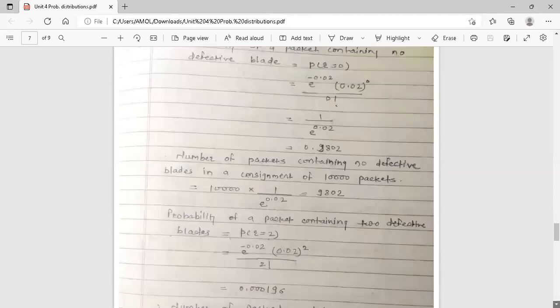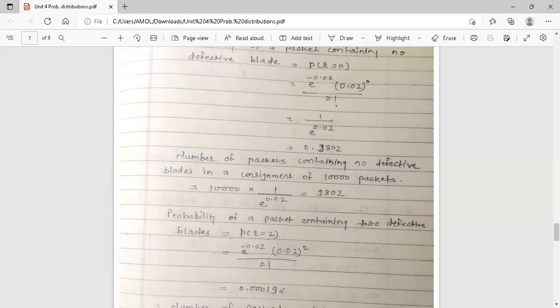0.9802. And now we want the number of packets containing no defective blades in a consignment of 10,000 packets. So 10,000 into 1 upon e raised to 0.02. Or here you can write the value of this probability 0.9802. If we do the calculation, it is 9802. So these are the number of packets in a consignment of 10,000 packets containing no defective blades.